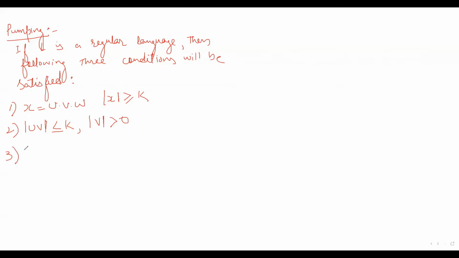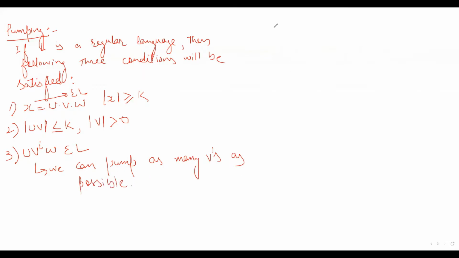And third, it will satisfy that uv^i w belongs to L. This x belongs to L, uv^i w also belongs to L. So that means we can pump as many v's as possible.